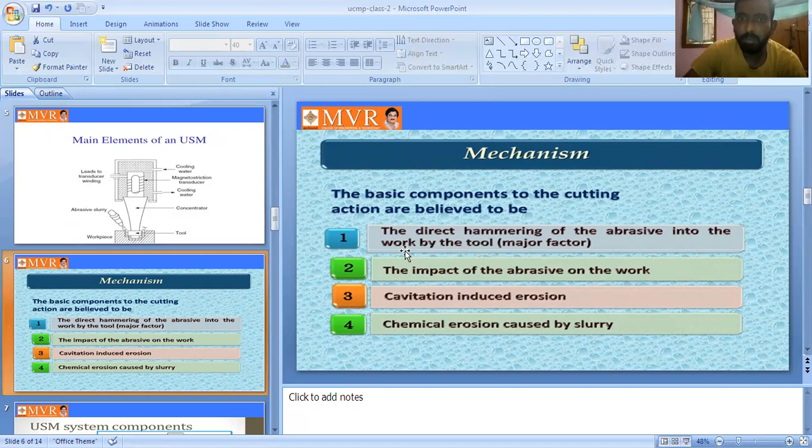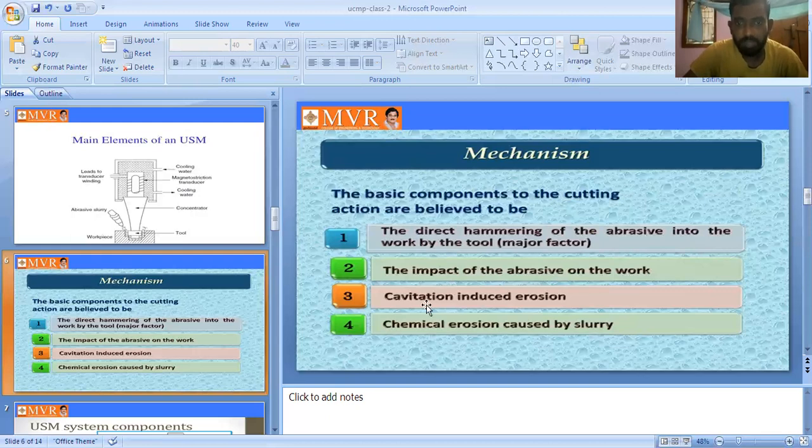The second one is the impact of the abrasive on the work, the vibration impacting on the workpiece. That is the second key point.